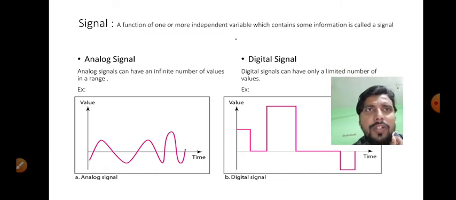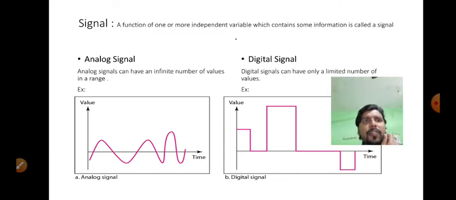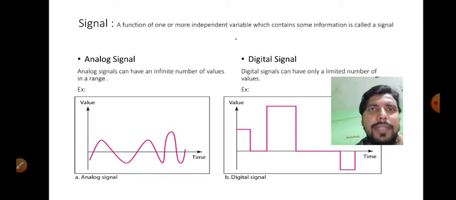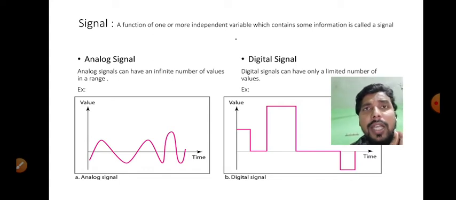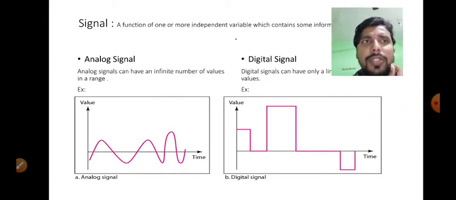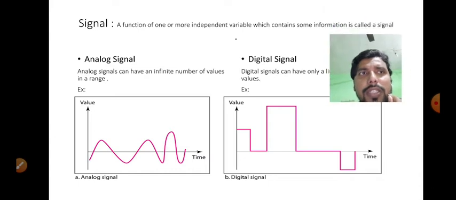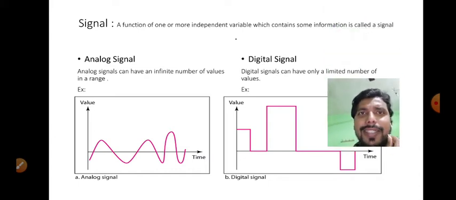Okay, now next one is what is signal. It is a function of one or more independent variables which contains some information, and it is called a signal. Okay, now there are different types of signals such as random signal, deterministic signal, even and odd signal, periodic and non-periodic signal. But according to our syllabus, two types of signals are coming into the picture. The first one is analog signal and the second one is digital signal.